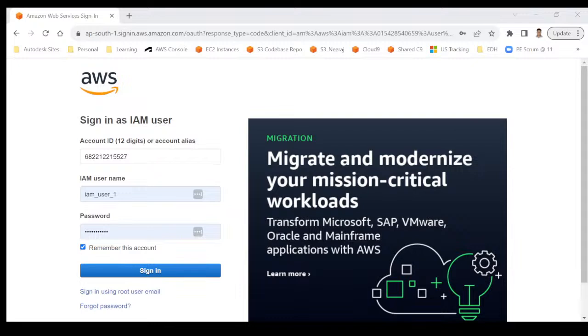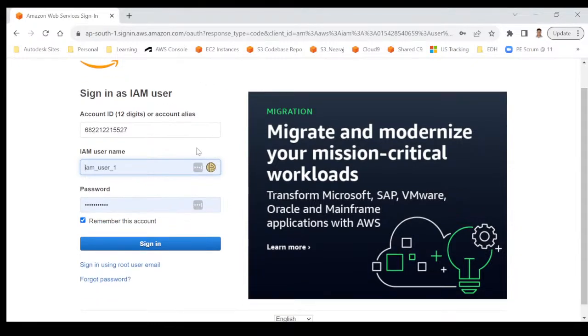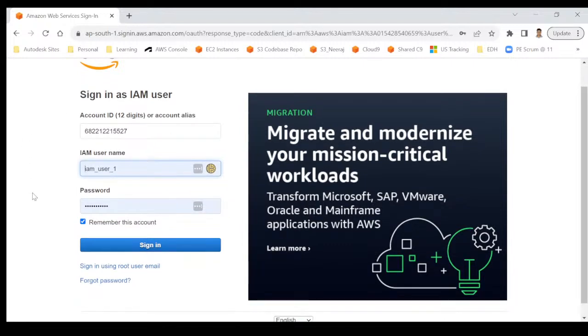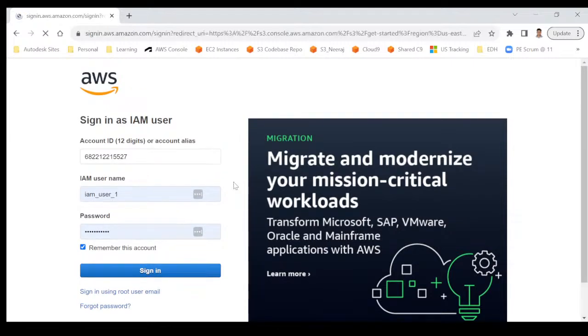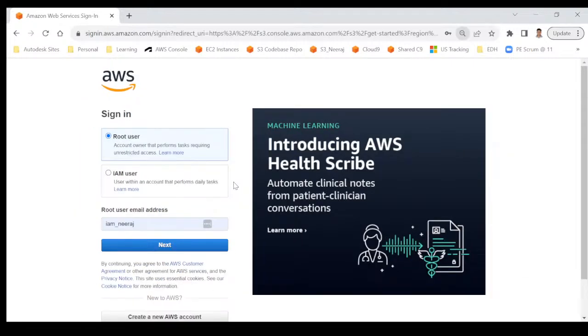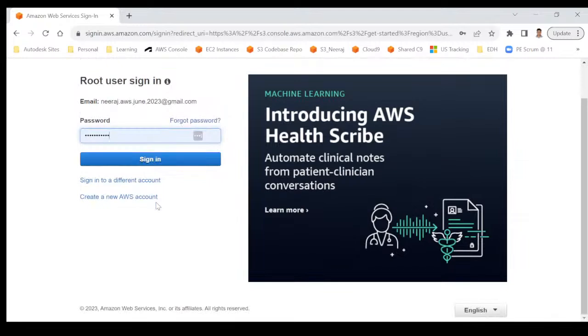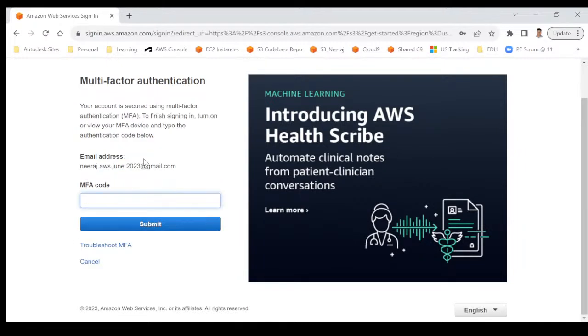First of all, I need to log in to my account. As we discussed, there are two types of user: one is root user and another is IAM user. I will be clicking on root user, and as you can see here, for the root user I need to provide the email address. So I am providing my email ID, and after that it will ask for the password, and it will also ask for a code, that is the MFA code. How to set up this MFA is part of today's class. We'll be talking about that. Just give me a moment.